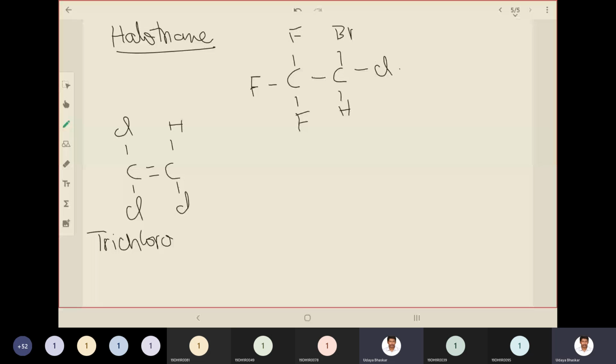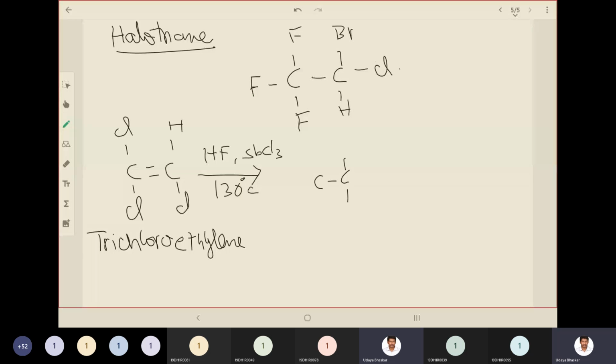A two carbon hydrocarbon with a double bond, so ethylene. Trichloroethylene is the starting material. What we need to do is add HF, hydrogen fluoride, with SbCl as catalyst, and a temperature of 130 degrees centigrade is maintained to get the following intermediate.